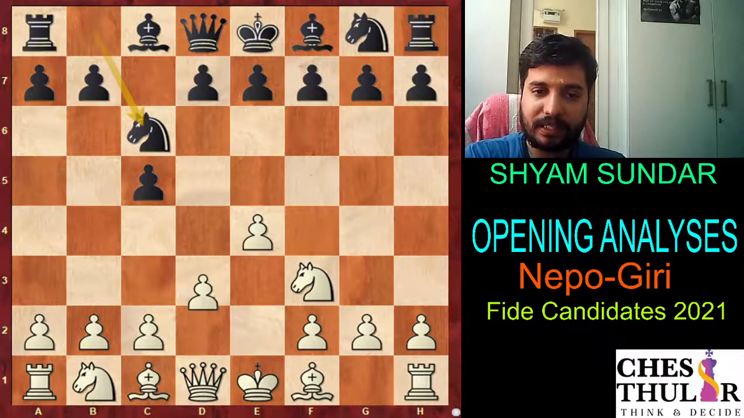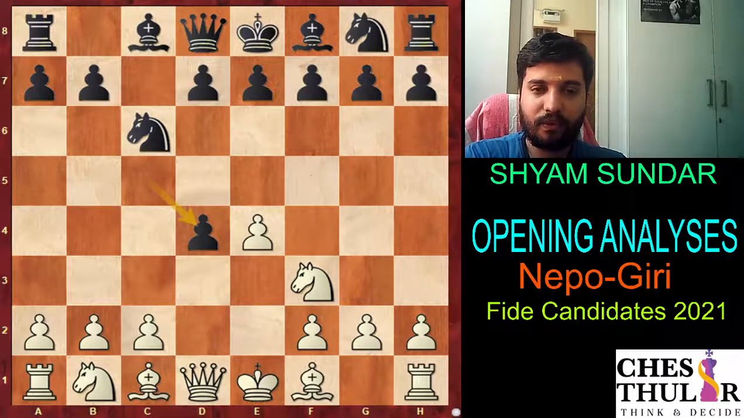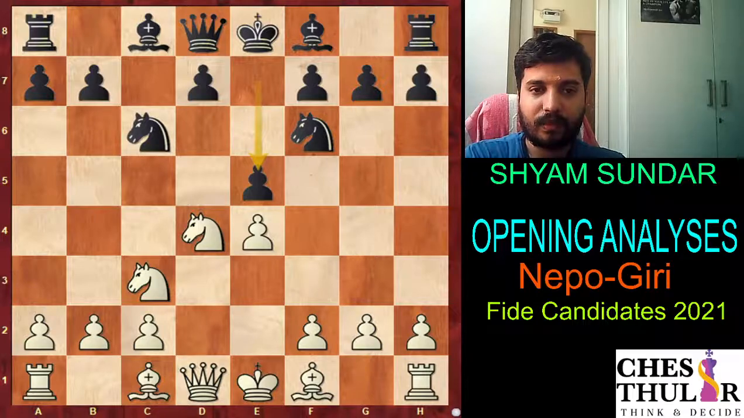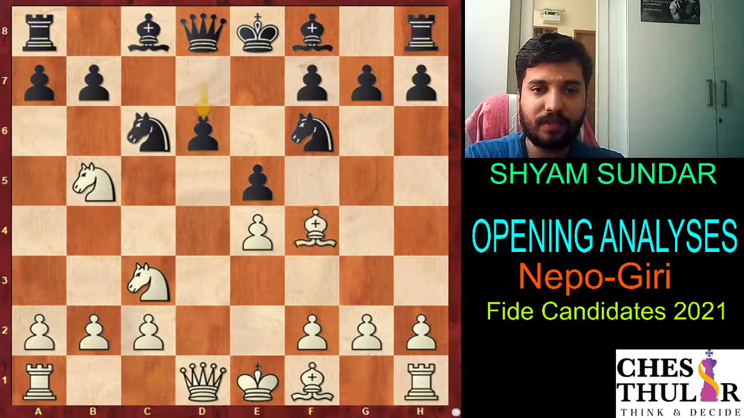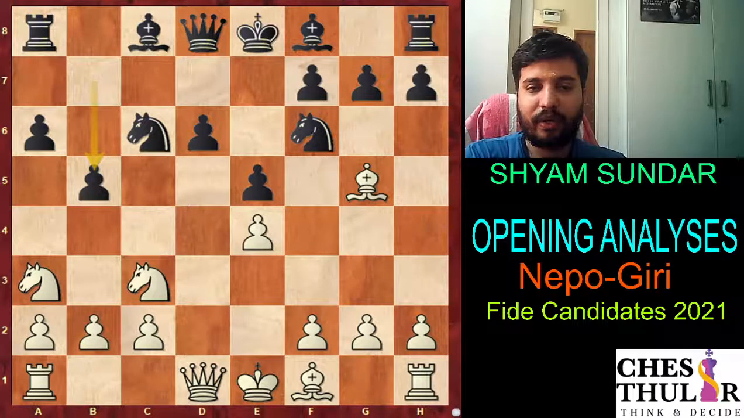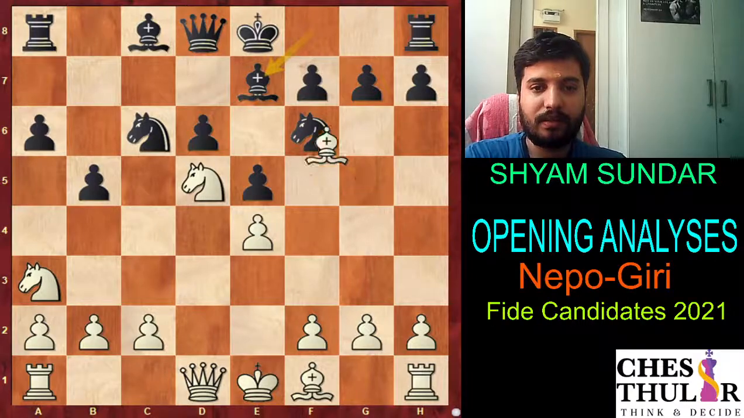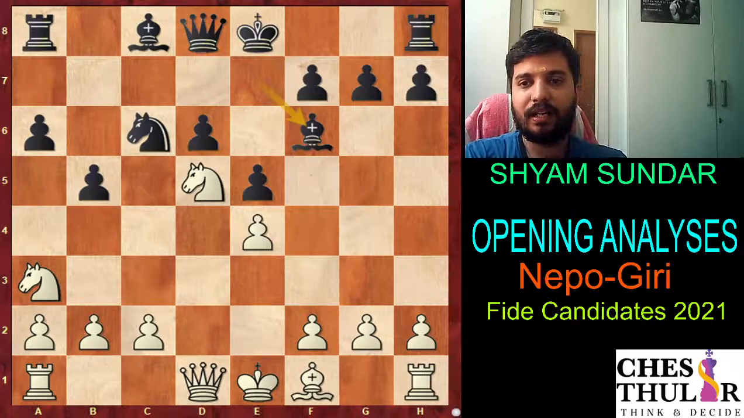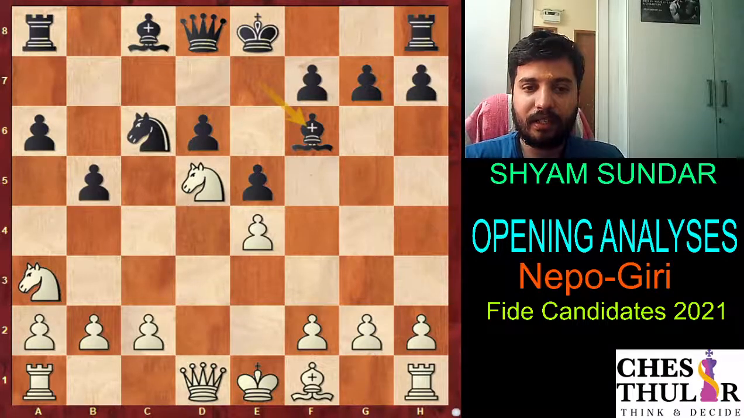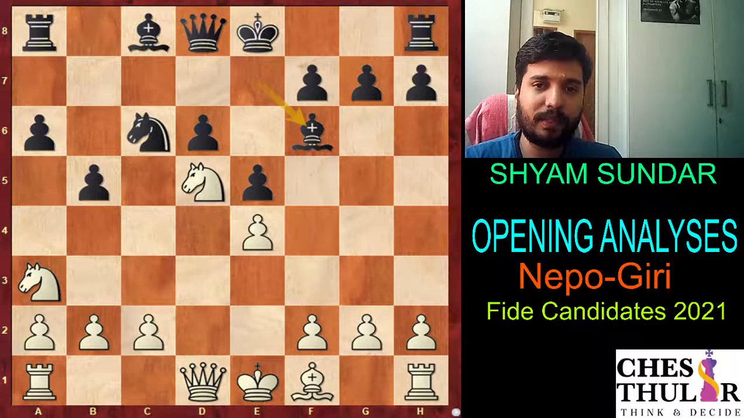So Nepomniachtchi plays d4, cd4, knight d4, knight f6, knight c3, e5, knight db5, d6, bishop g5, a6, knight a3, b5. All these are quite standard stuff. Knight d5, bishop e7, bishop f6, bishop f6. Yeah, so when I was checking Nepomniachtchi's games, I saw that mostly he used to play c4 here.